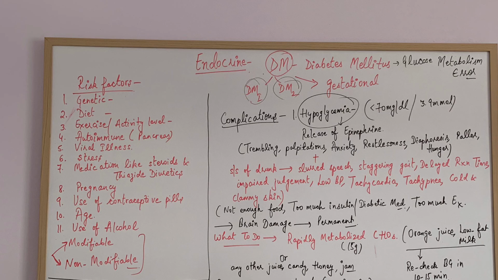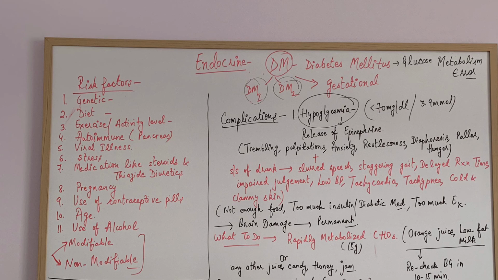Today we are moving on with our topic diabetes mellitus. In the previous video we discussed the types of diabetes, the normal pathophysiology of glucose metabolism, and the difference between type 1 and type 2. In this video we are going to discuss the main risk factors behind both diabetes and the complications. Okay, let's move on. First, the risk factors.